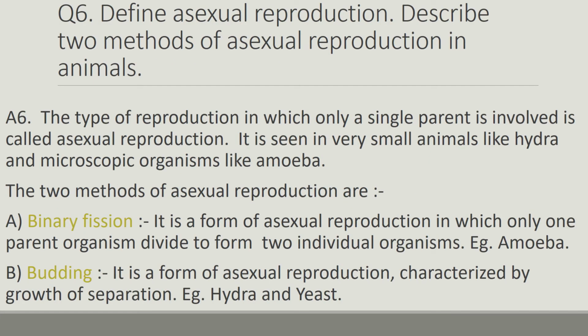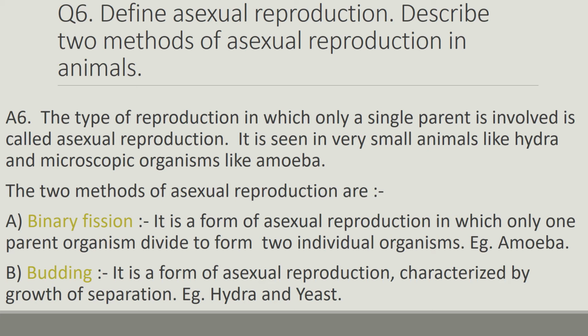Next question is, define asexual reproduction. Describe two methods of asexual reproduction in animals. And the answer is, the type of reproduction in which only a single parent is involved is called asexual reproduction. It is seen in very small animals like hydra and microscopic organisms like amoeba. The two methods of asexual reproduction are binary fission and budding.